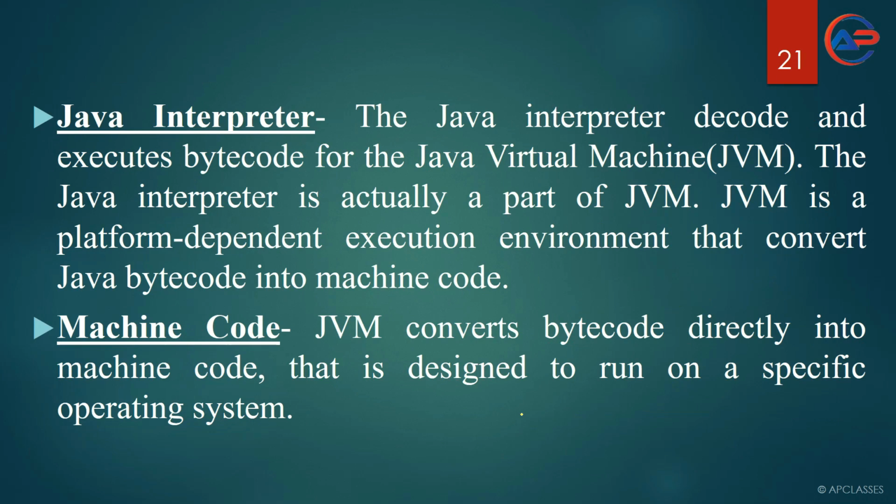So finally we come to the end of this topic. We discussed the basic difference between procedure oriented programming language and object oriented programming language in the first part of this topic. Then we discussed different elements of object-oriented programming language in the second part of this video. And then today we discussed how the Java program gets executed, how it is quite different from other programming languages, and for what reason it has become so popular. So this is finally the end of this topic.